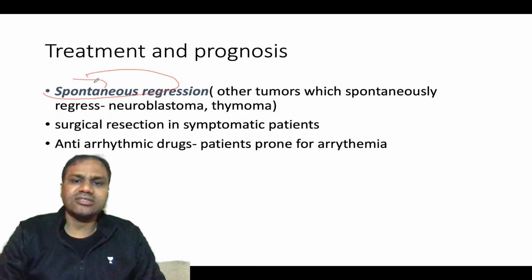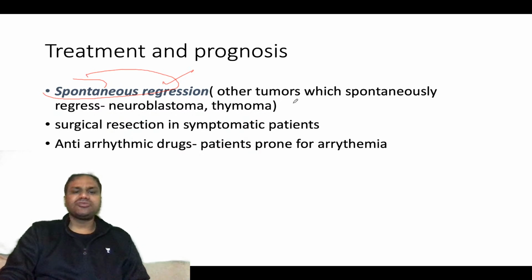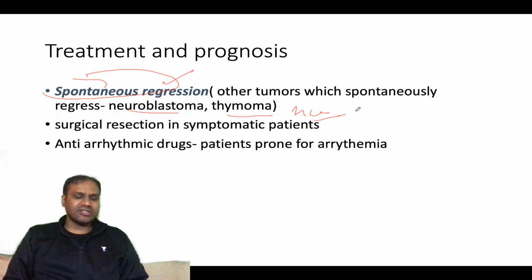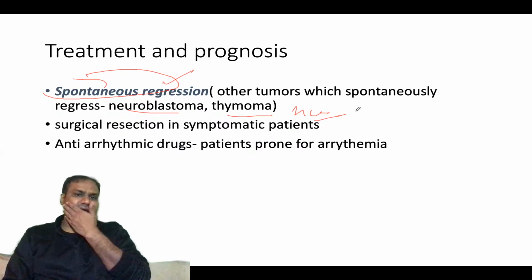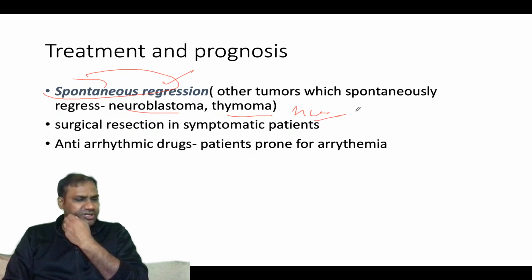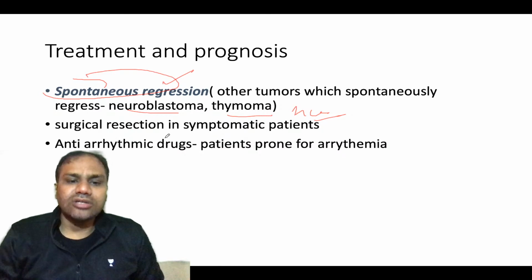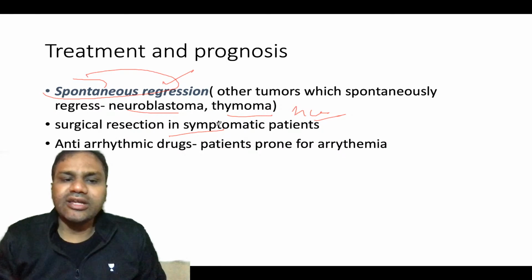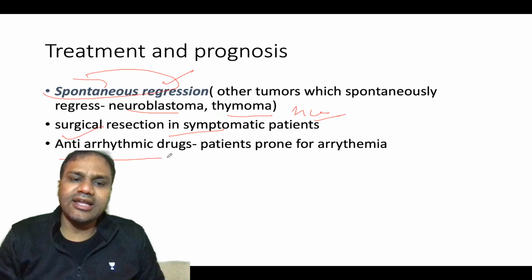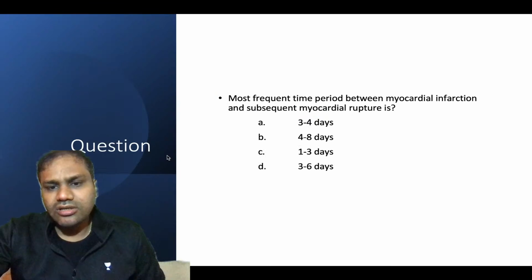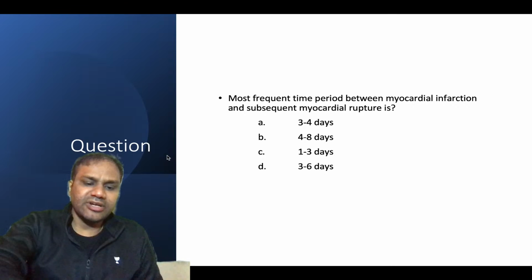Spontaneous regression can be seen. Other tumors which spontaneously regress are neuroblastoma and thymoma. Okay, these are important. And obviously if the patient is symptomatic, you undergo surgical resection. Antiarrhythmic drugs can also be given.